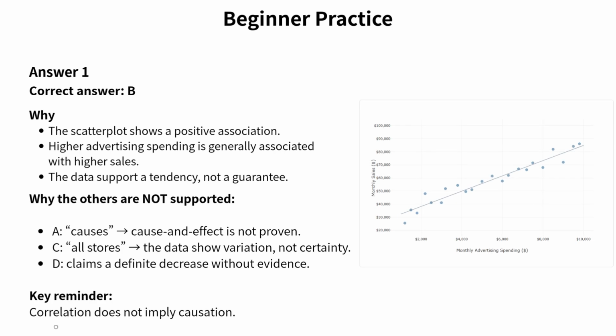Let's check the answer. The correct answer is B. The scatterplot shows a positive association between advertising spending and sales. Stores that spend more on advertising tend to have higher sales. Now let's see why the other choices are not supported.